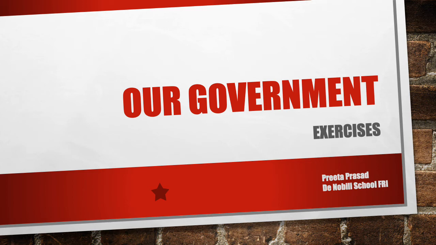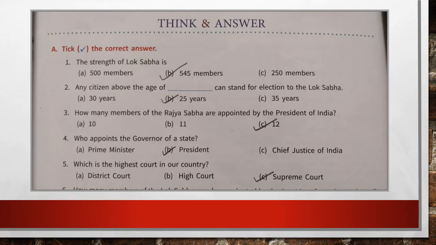Welcome back, children. We have finished chapter 6, our government, and today we are going to discuss the exercises. In chapter 6, we learned about central government, state government, and judiciary. We begin with think and answer.